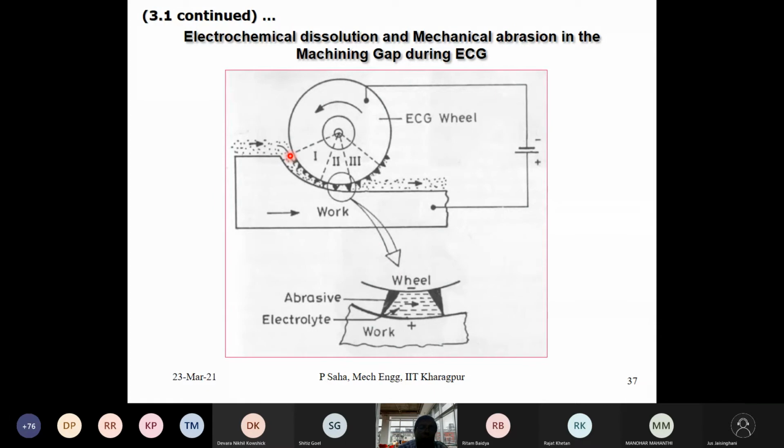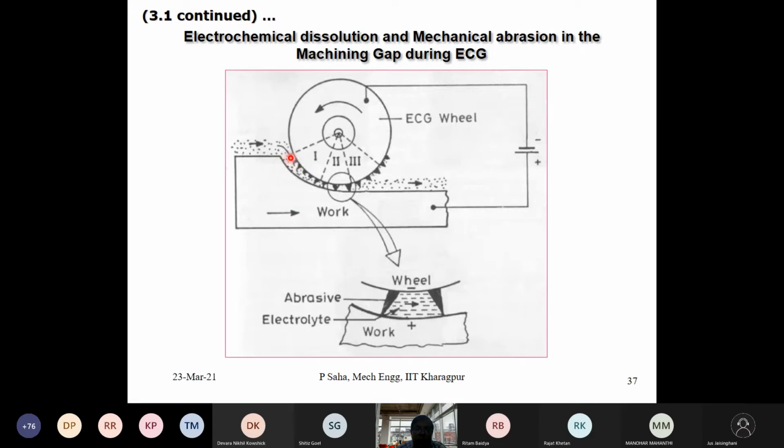Okay, and in which direction is the electrolyte drawn? From this side it is going inside of the wheel. So as you go down, what is happening? The electrolyte becomes polluted, contaminated. Contaminated with what? With the reaction products. What are those reaction products? Typically, if it is a ferrous material, they will be ferric hydroxides, which are insoluble,